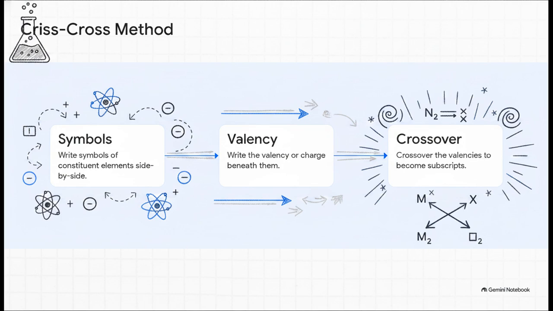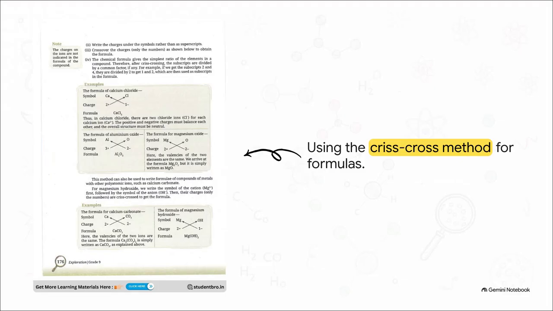Step 1, you just write the element symbols side by side. Step 2, write their valency underneath. Step 3, cross them over. The valency of the first one becomes the subscript of the second, and vice versa. It's almost like a tiny puzzle. Let's see this in action with these examples straight from our source material.